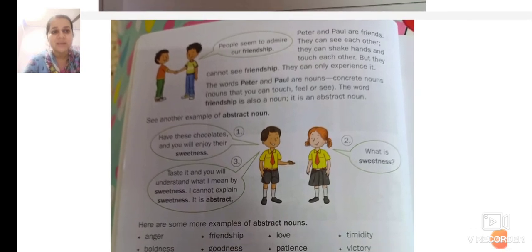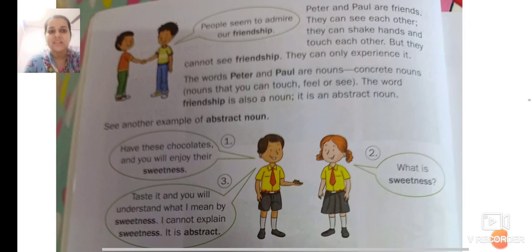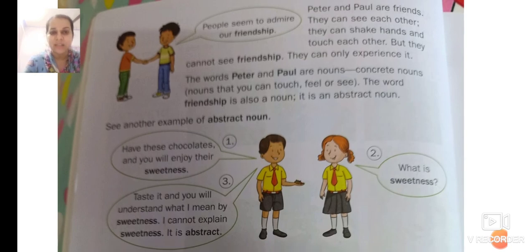Here are some more examples. Peter and Paul are friends. They can see each other, they can shake hands and touch each other, but they cannot see friendship. They can only experience it. You cannot touch the friendship. You can touch your friend, but you cannot touch the friendship.